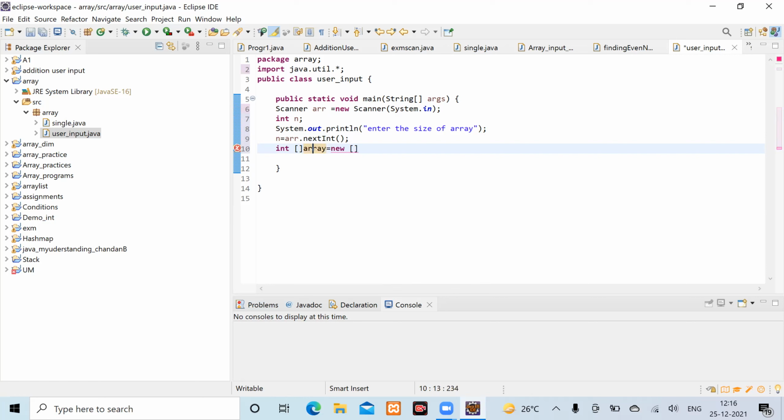After new, what will come? The type of an array. What type of data is the array holding? Suppose it is holding integer type of data.